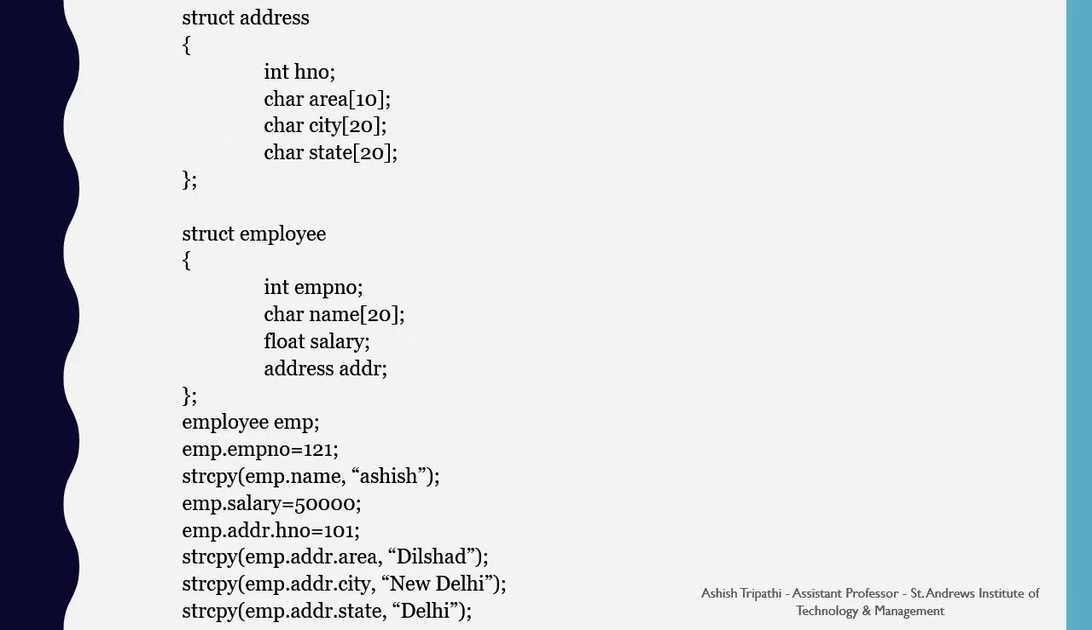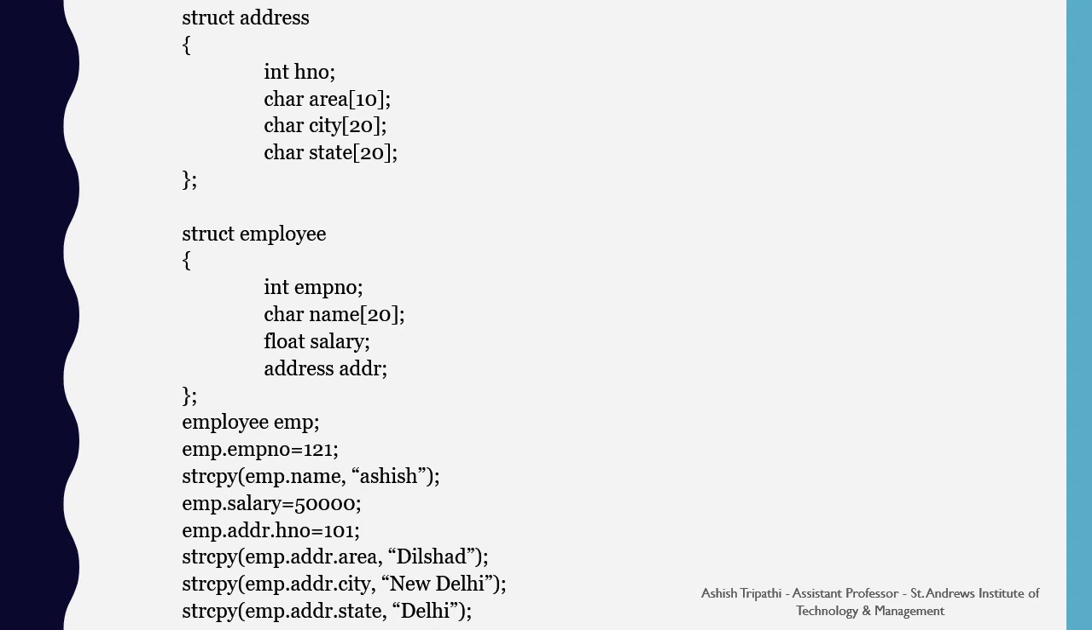Here is an example for nesting of structure. We declare a structure named address having the house number, area, city and state. Then we have a structure employee having EMP number, name, salary and the reference of the address structure as ADDR. After this, we declare the reference of employee as EMP.